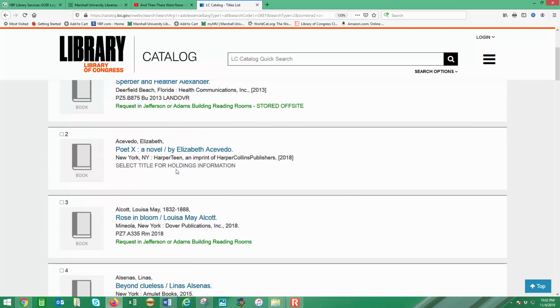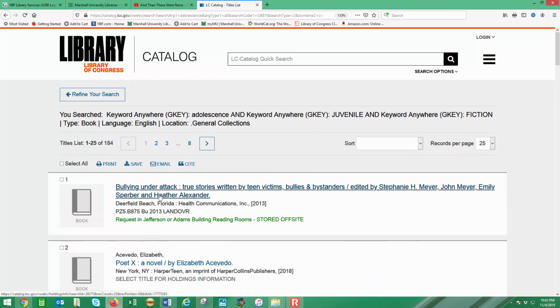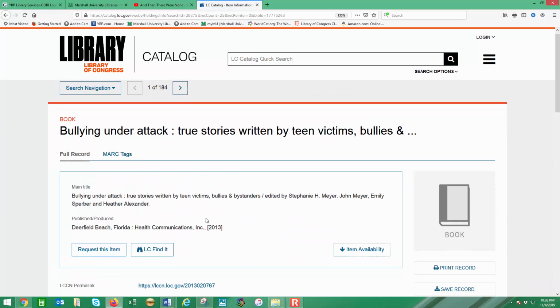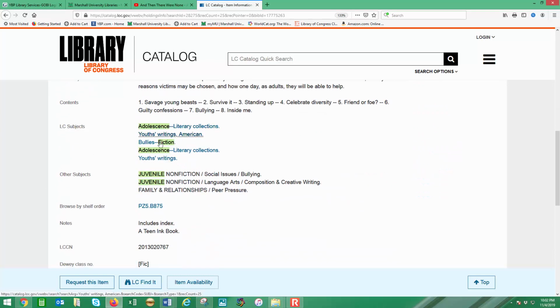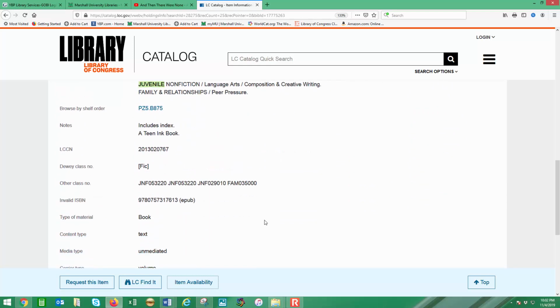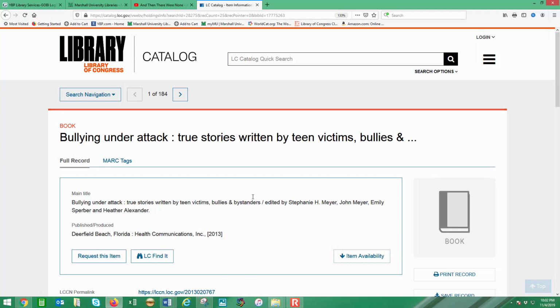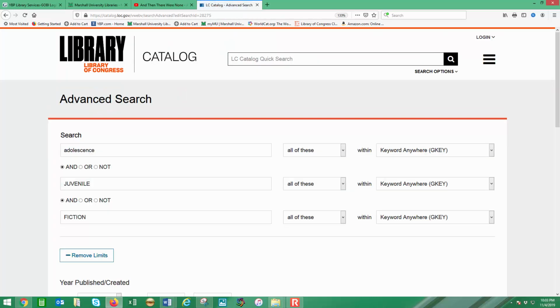Another thing that I like to do is select a title and then just review it for keywords that might help lead you to other wording or phrases that can help you find the kind of books that you're looking for. When we're in a search, we can either choose this drop down and refine our search or return to our list, but we're going to refine our search right now.